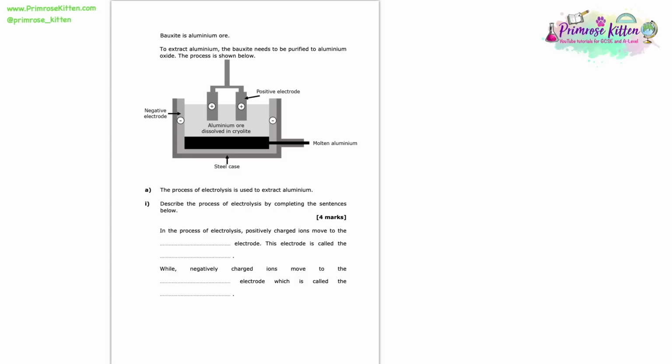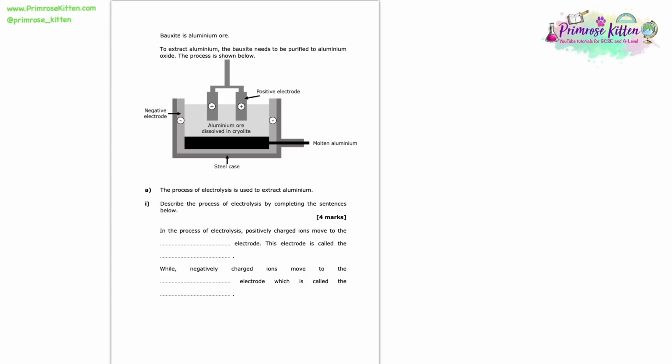Bauxite is aluminium ore. To extract aluminium, the bauxite needs to be purified to aluminium oxide, and that process is shown here below. Here we're told that the process of electrolysis is used to extract aluminium, and we're asked to describe the process of electrolysis by completing the sentences below. So let's fill these in then.